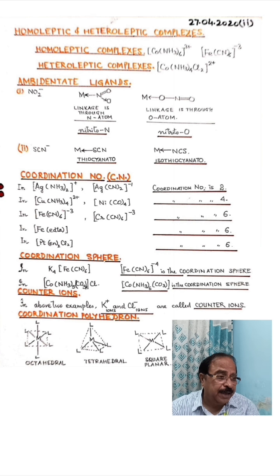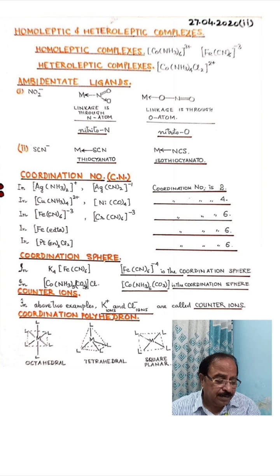Now this nitro group has 2 atoms which can act as donor atoms, but it ligates either through nitrogen or through oxygen. So when it ligates through nitrogen, we write nitrito-N. What does it mean? It means that the nitro group is attached to the central metal cation or atom through nitrogen. When we write nitrito-O, what does it indicate? It indicates that the nitro ligand is attached to the central metal atom or cation through oxygen.